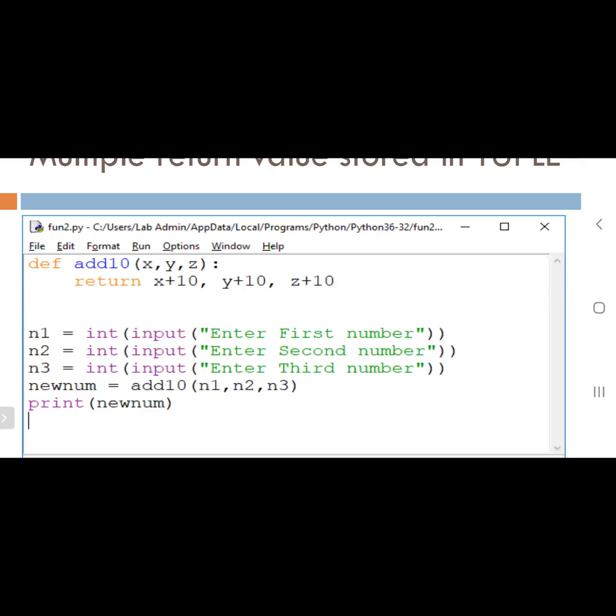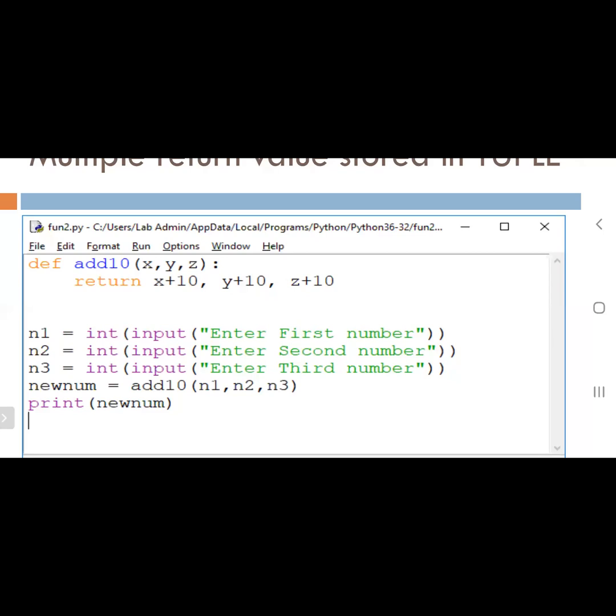Arguments, sir. Very good. Arguments. So here, how many arguments are we passing? Three arguments we are passing. Okay. Then come to the first line of the program. That is the function definition: def add10 of x comma y comma z, then colon.